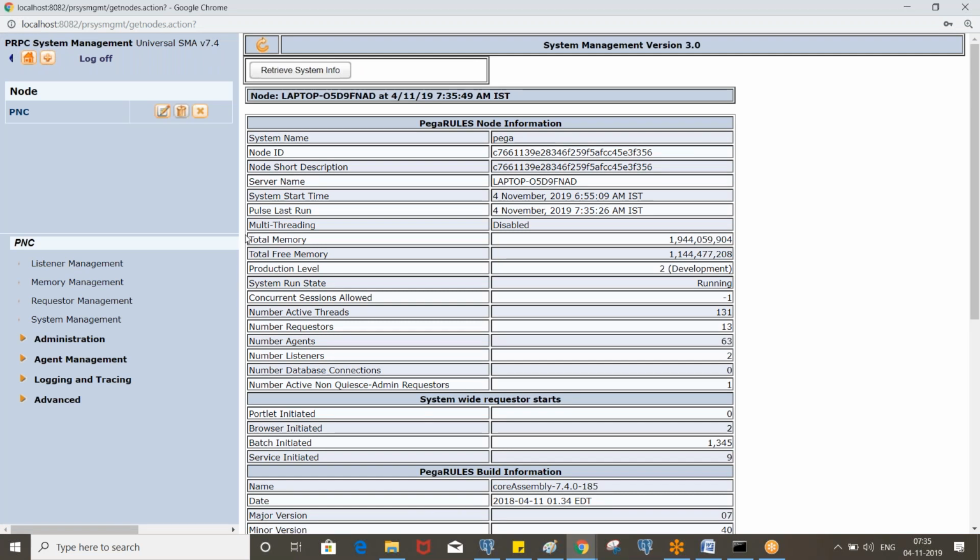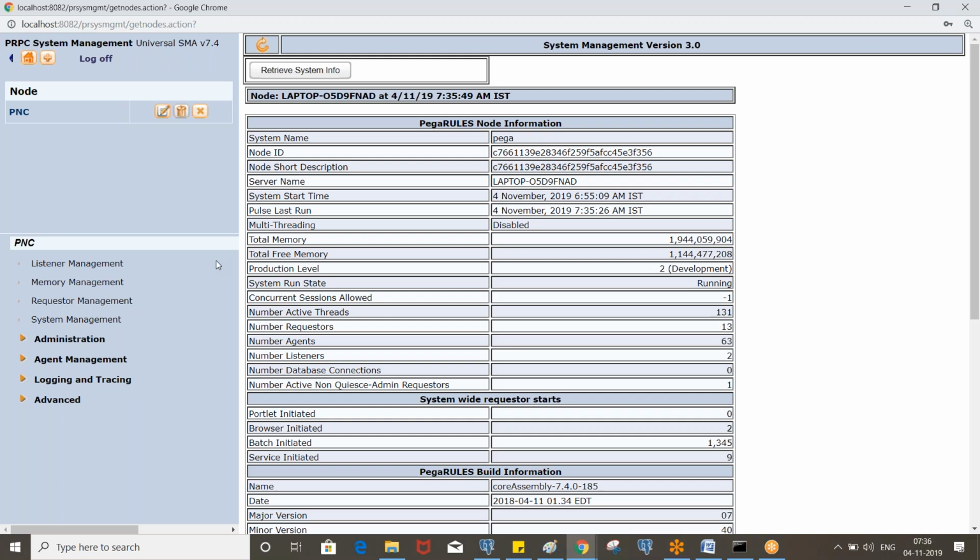Whenever you create an agent, it will be configured here automatically. Behind that, we have some out of the box activity which always checks the newly created agents. If there are any agents newly created, those will be configured here automatically.